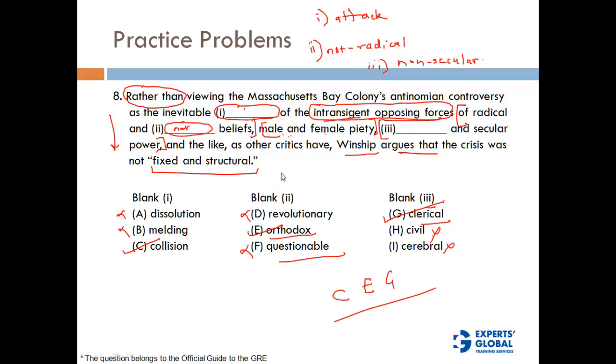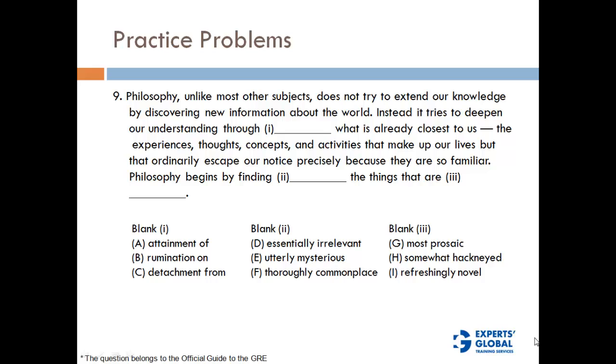You will see that for all the three we are using local clues, and it's basically the same clue. You just have to find the structure, X and not X, Y and not Y, that kind of structure, and then all the local clues, radical and non-radical, secular and non-secular, using those we can solve these two blanks. And the third one is an overall characteristic of opposite forces attacking each other. So this is something like attack. So it's a simple question.